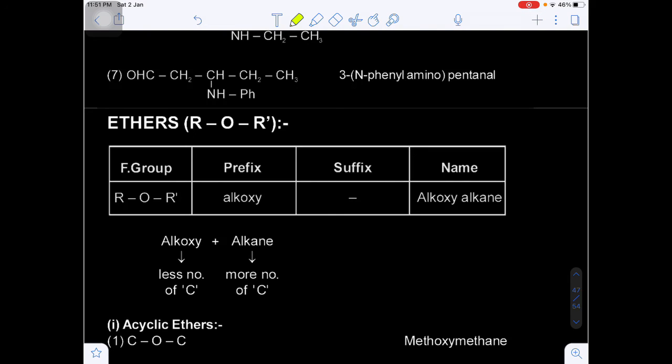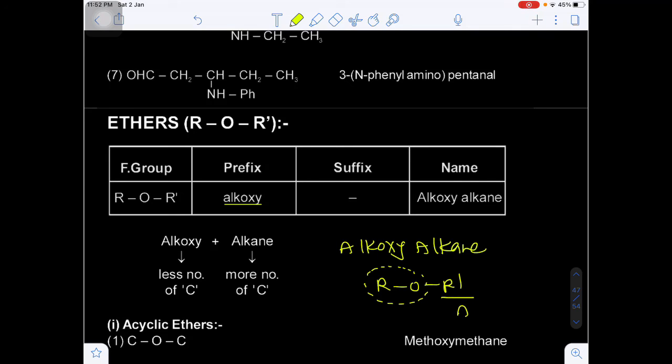Now come to ethers. Ethers are only treated as prefixes, there will be no suffix, it is not considered a functional group. So the name of ether will be alkoxyalkane. Now remember here alkoxy will be this one and this will be the alkane.